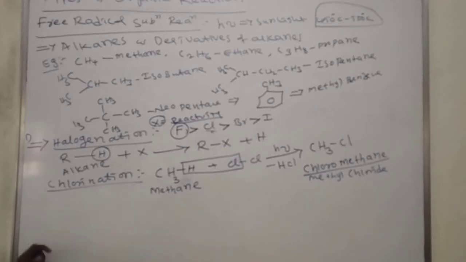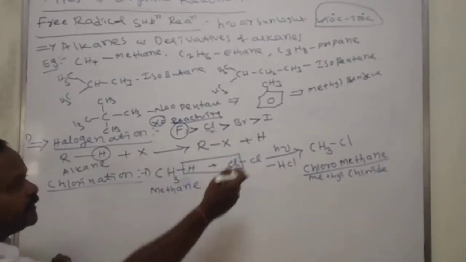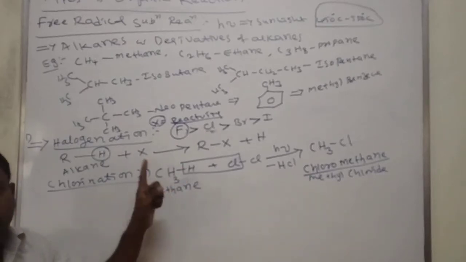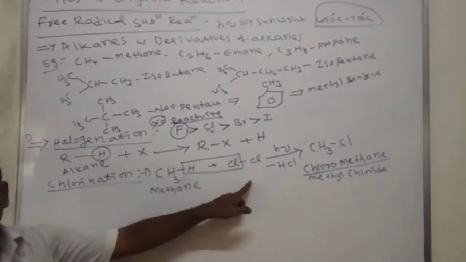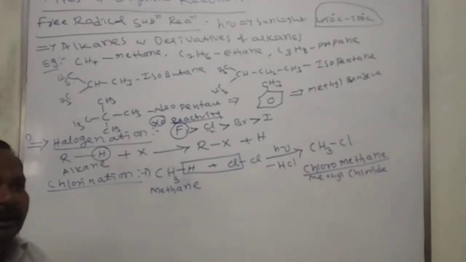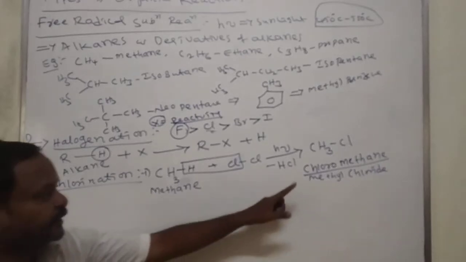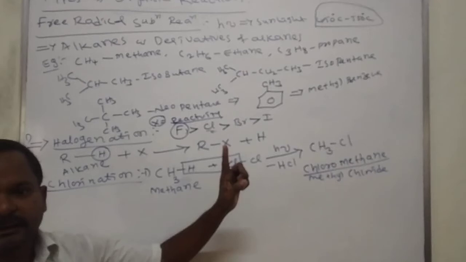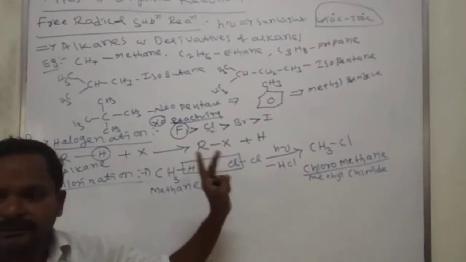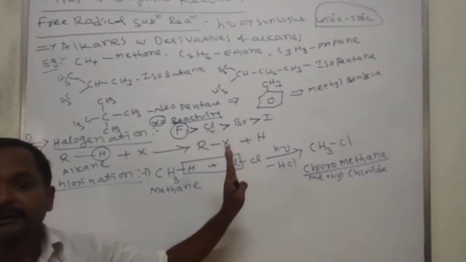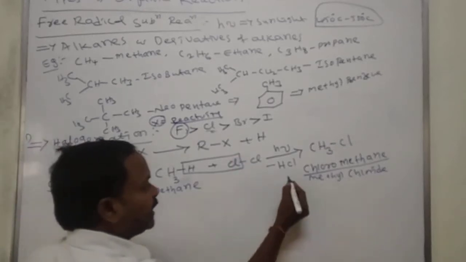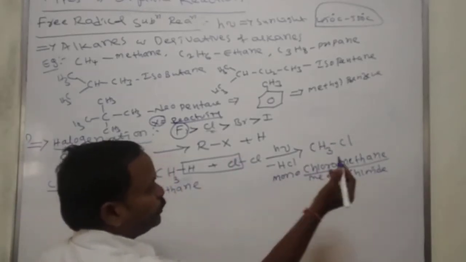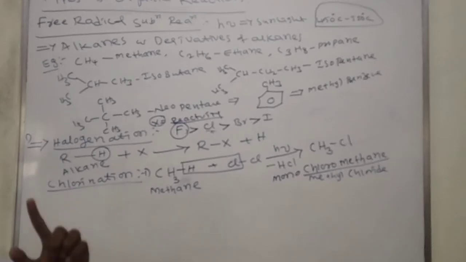Okay, next. This is the first reaction. How many hydrogens are there in total? 4 hydrogens. 4 hydrogens are replaced with chlorine atoms and finally form a tetrachloro compound. Where a single chlorine is there, we call it monochloromethane. Single is mono, 2 is di, 3 is tri, 4 is tetra. Instead of chloro, I am writing monochloro. Both are the same. Mono means 1.